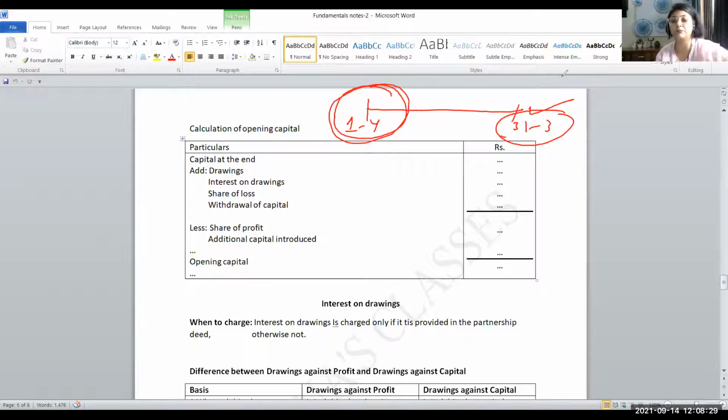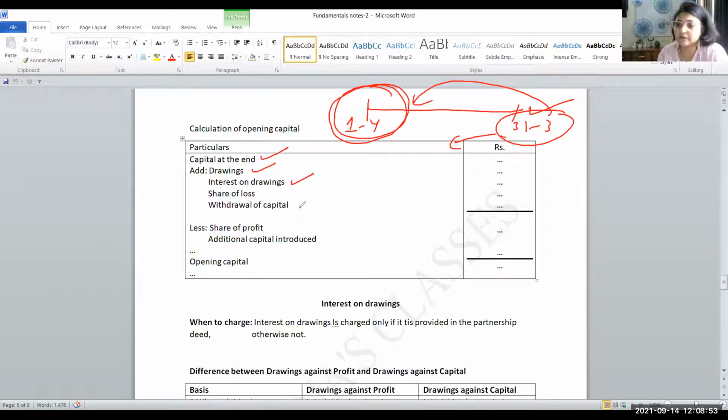So how do we reach? We'll have to do the reverse working. From here, we'll have to reach till here. How do we do that? First, we'll take this figure, capital at the end. Whatever things we normally deduct, we will add because we are doing the reverse working. So interest on drawings, we deduct, we will add that. Drawings itself, we deduct, but here we'll add that because we are doing the reverse working.